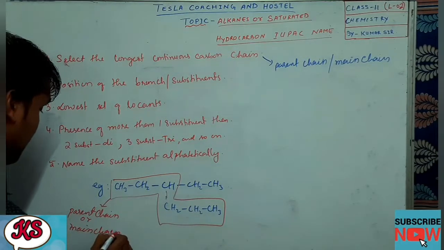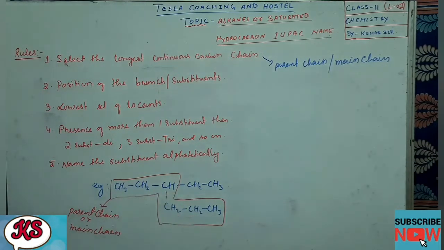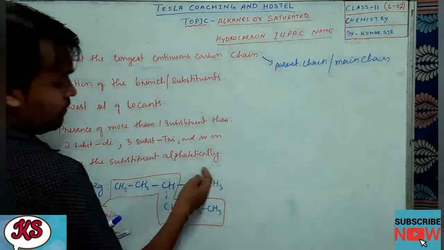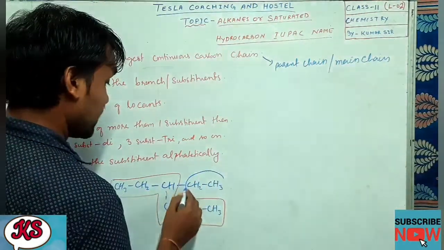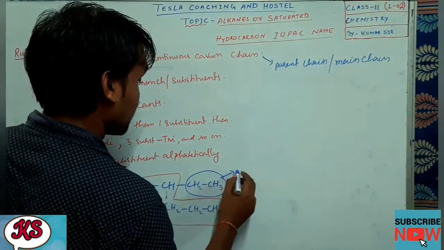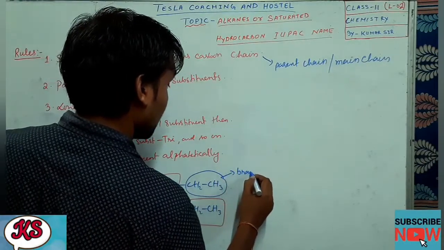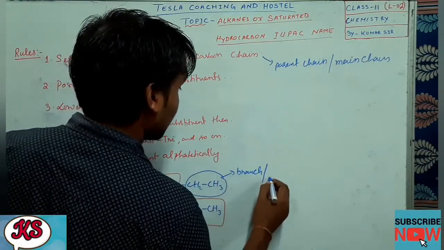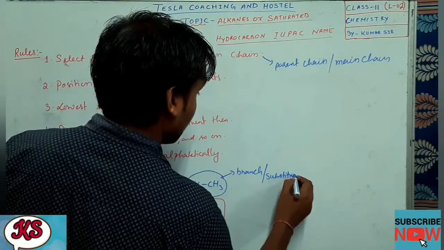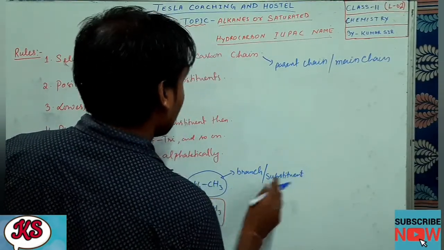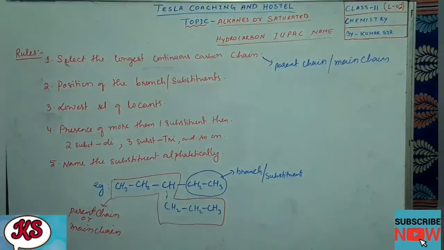Got it? This one we call the parent chain or main chain, and whatever is left out, we call it a branch, or we call it a substituent. This is a branch, or it is called a substituent.